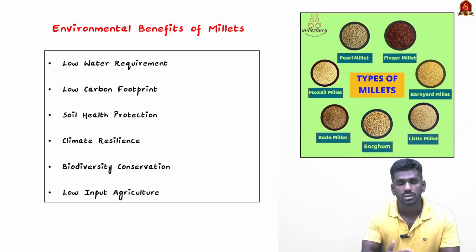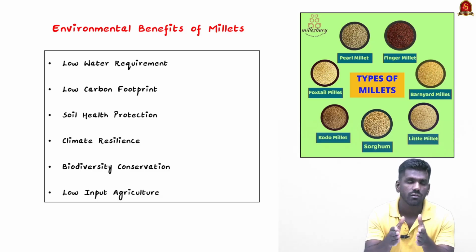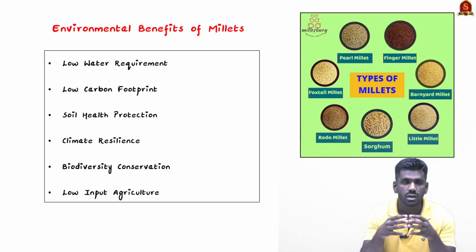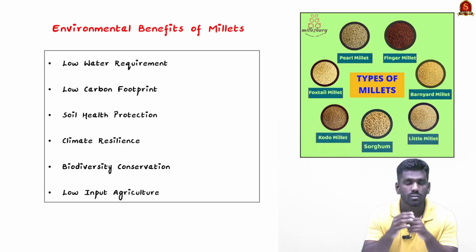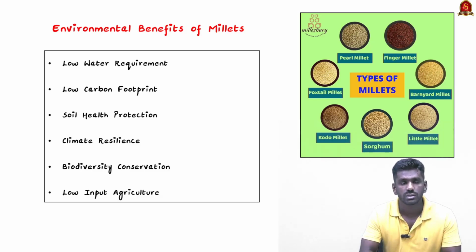The next one is climate resilience. Since millets require less water and fewer agricultural inputs, they play an important role in climate smart or climate resilient agriculture. India is pursuing climate resilient agriculture, and the government is also promoting it. Millet cultivation is the best way for this because crops like paddy require more water and also release a large amount of greenhouse gases like methane, but millets do not release such gases in large amounts, and they are very beneficial for the environment by preserving soil health and reducing greenhouse gas emissions.